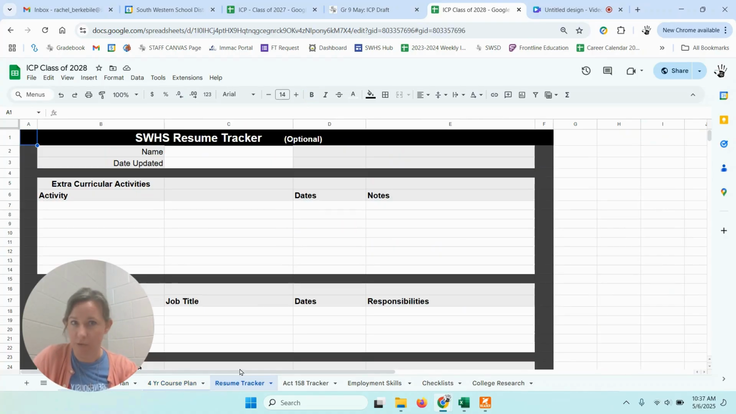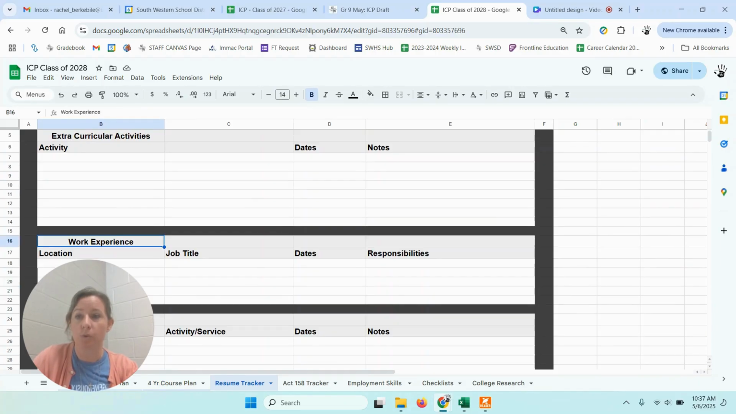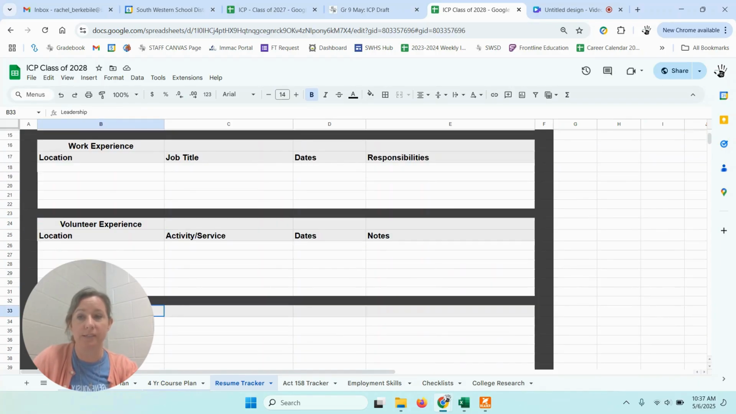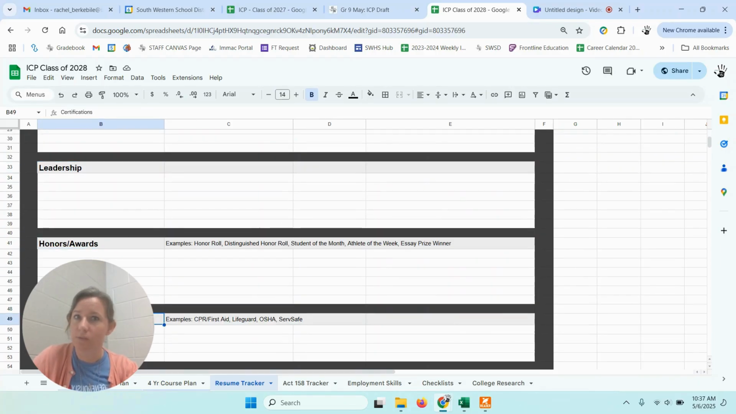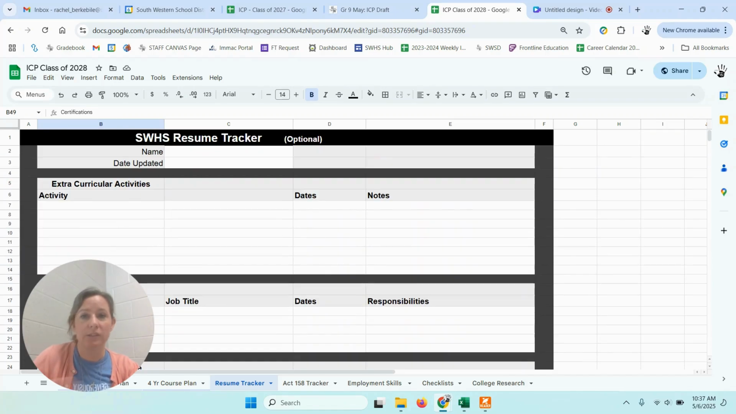There's also a resume tracker. This is optional, it's not required at this point, but if you'd like to try to keep track of your activities, your work experience, your volunteer experience, any leadership awards or certifications, you start typing all that stuff here as you're doing it, then it's much easier to create a resume in 10th and 11th grade.